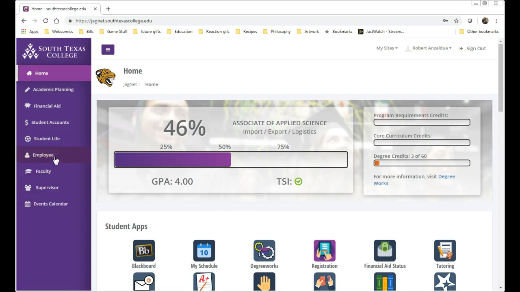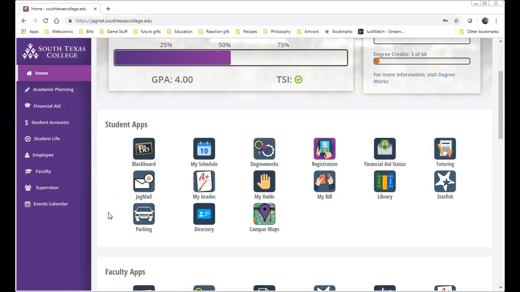Also, don't worry about some of my tabs I have here. I've got the employee, faculty, and supervisor tabs because those are other hats that I wear. But we're going to be caring most about our student tabs here. So we're going to stay in here in the student apps.